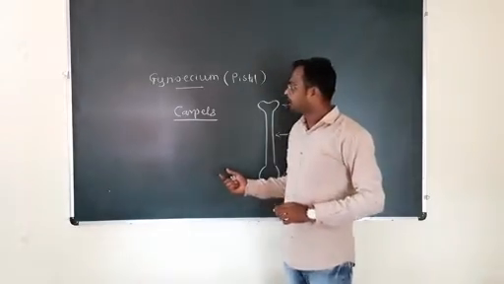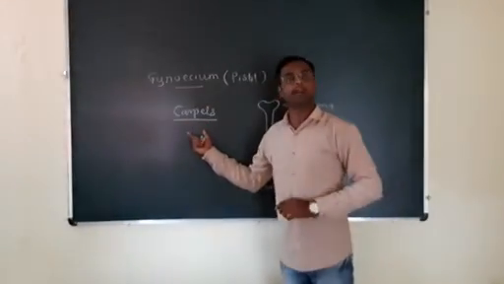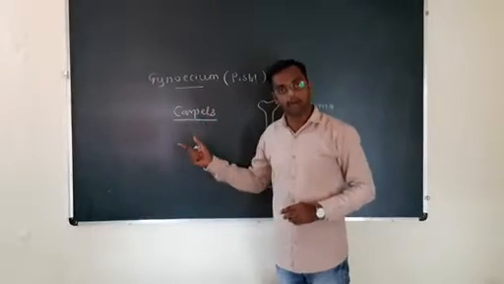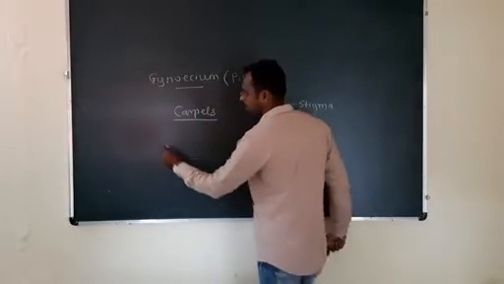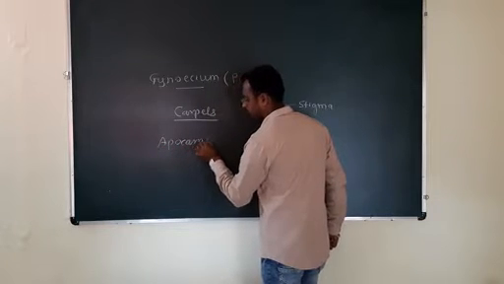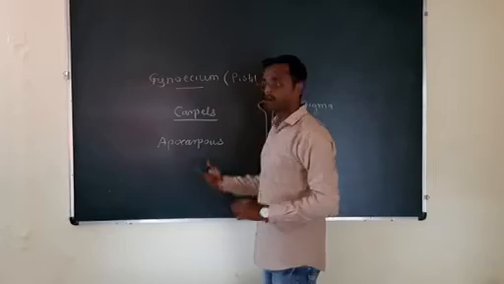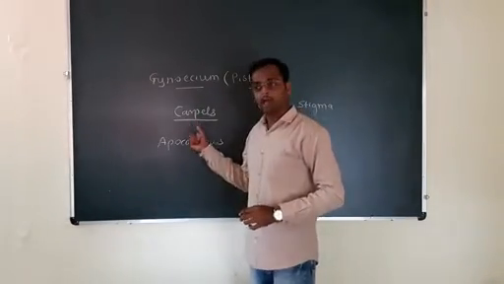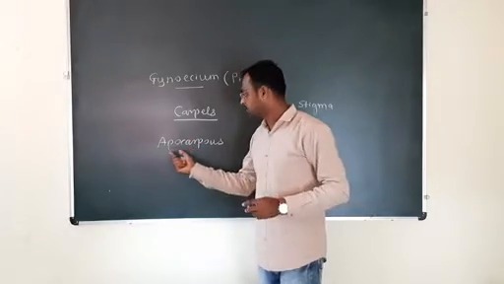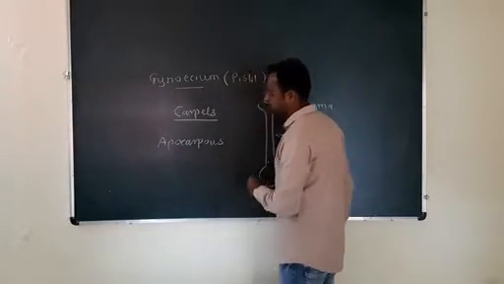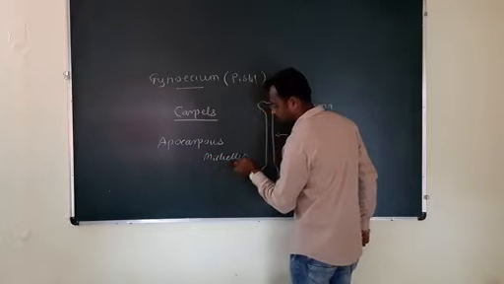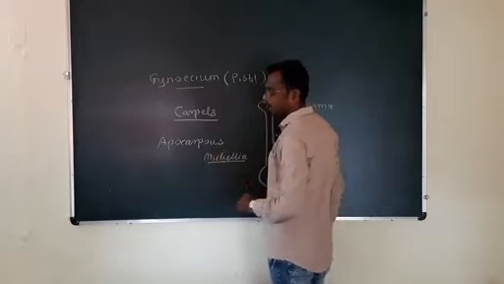If the flower contains many free carpels, then the flower is called as apocarpous. Apocarpous flower means carpels are free, many carpels, but these are free carpels, which is seen in the Michelia. Michelia ह्या प्लांट मध्ये apocarpous.